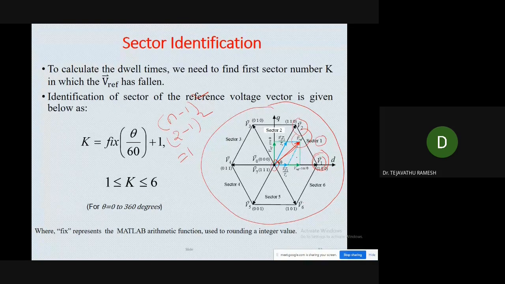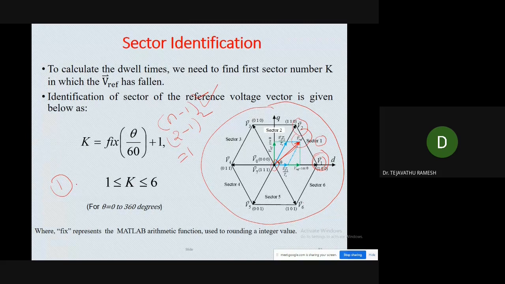So there is a certain procedure to calculate the region numbers, and thereby the nearest voltage vectors. This is only a two-level inverter, so we can easily calculate the nearest voltage vectors. But if you go for a higher level, then it is difficult to calculate the nearest voltage vector. So there are certain procedures. What are those procedures? The first one is that we need to calculate the dwell times.